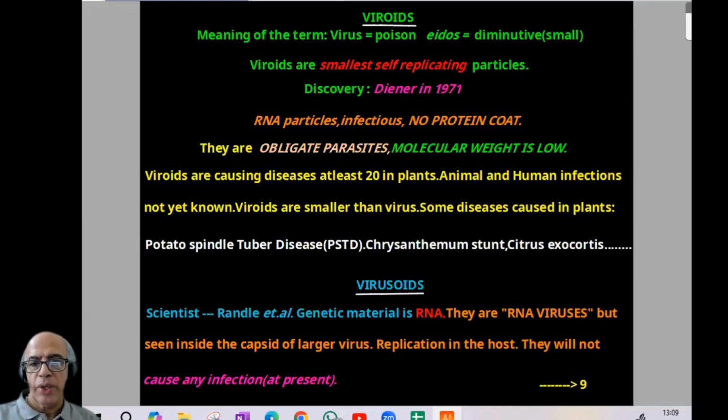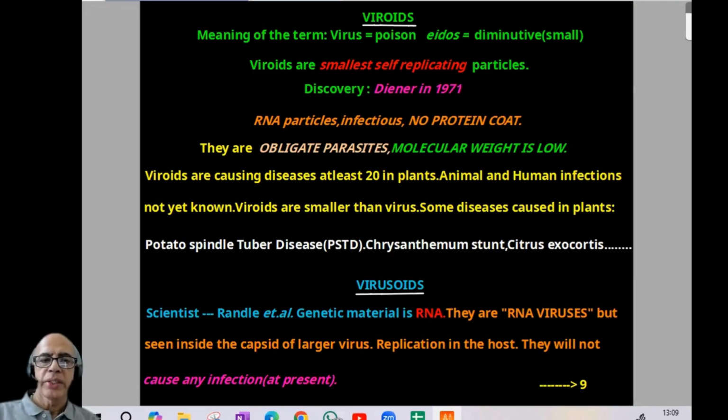Viroids: viroid meaning poison, eidos means diminutive, smallest self-replicating particle, discovery by Diener in 1971, no protein coat, RNA particle, infectious, obligate parasite, molecular weight is low. Viroids cause at least 20 diseases in plants, animal and human infections not yet known. Viroids are smaller than viruses. And some important diseases like PSTD, chrysanthemum stunt, citrus exocortis.